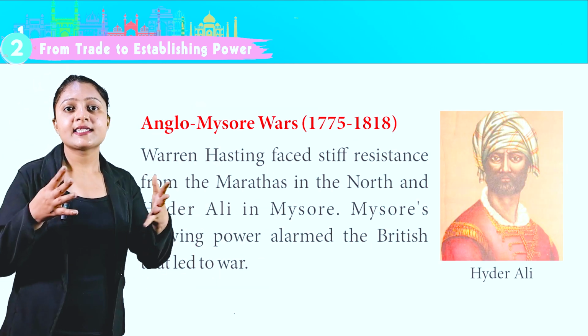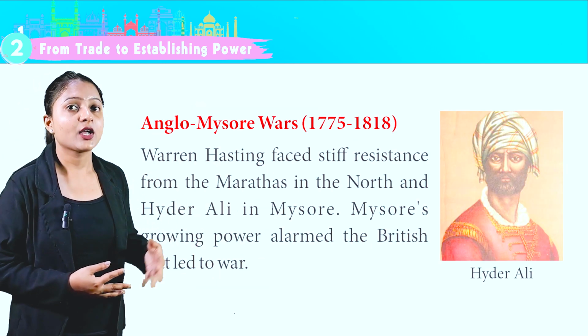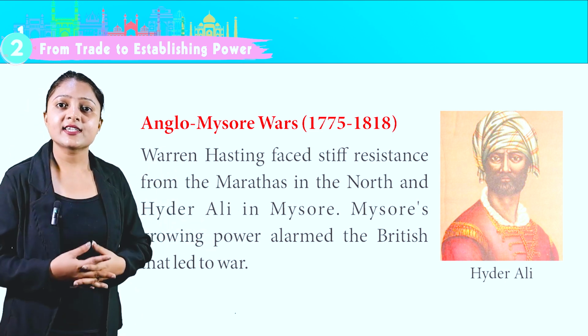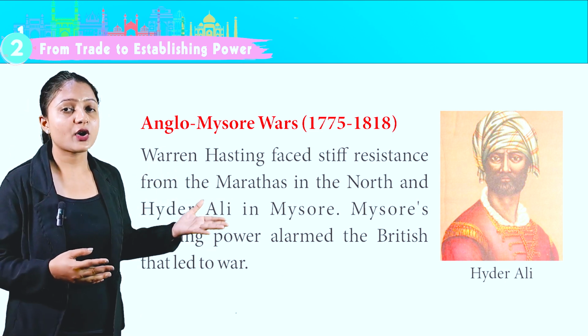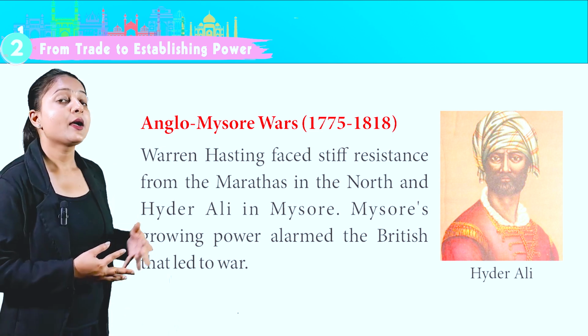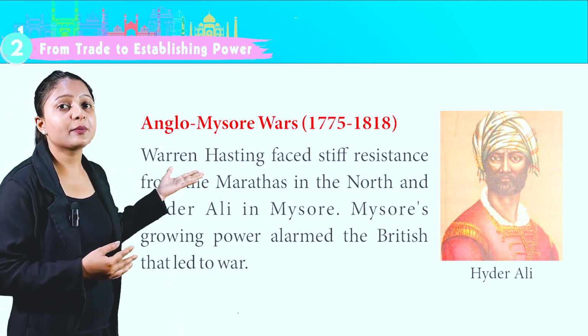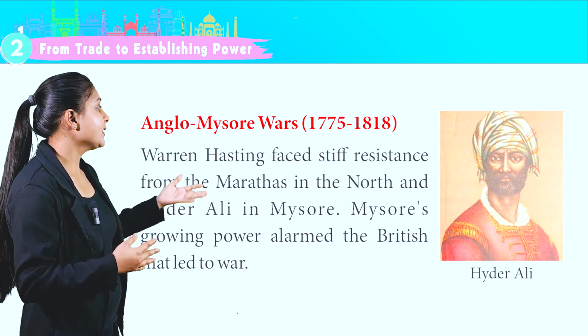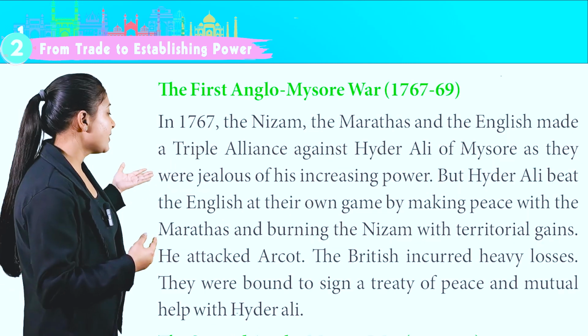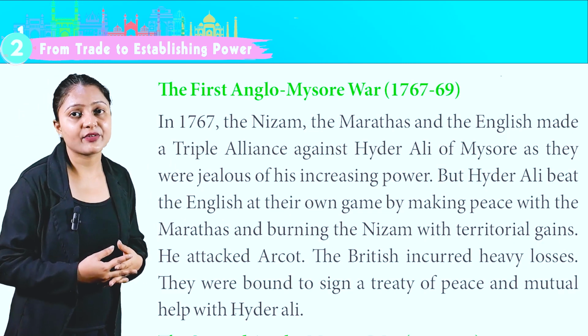Anglo-Mysore War, 1775 to 1818. Warren Hastings faced stiff resistance from the Marathas in the north and Hyder Ali in Mysore. Mysore's growing power alarmed the British, which led to war. This is the image of Hyder Ali. The First Anglo-Mysore War, 1767 to 69.